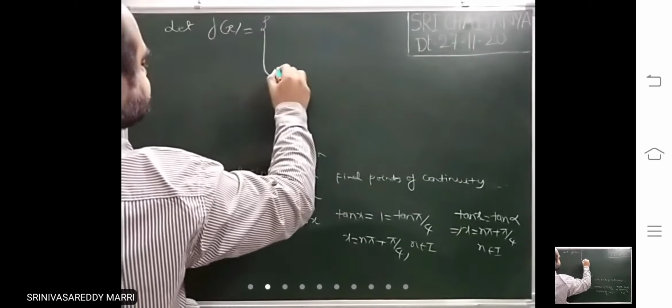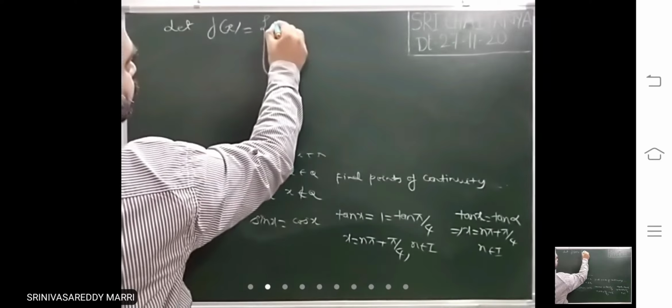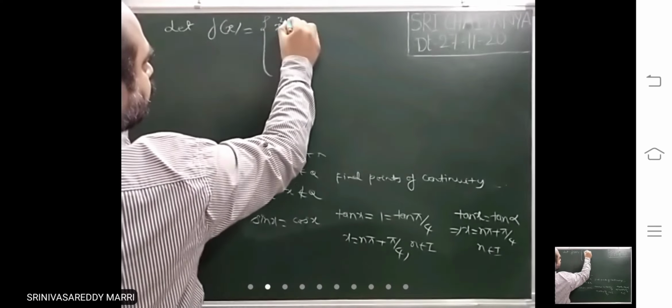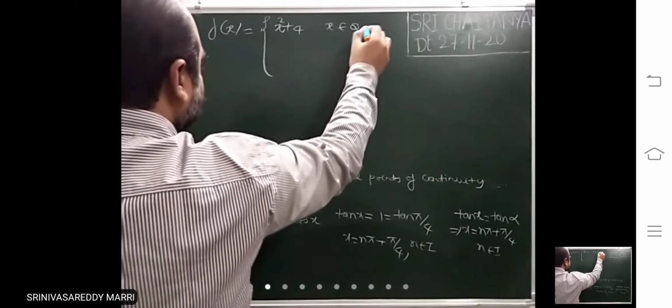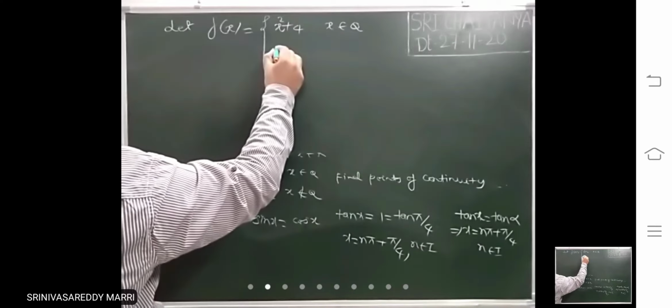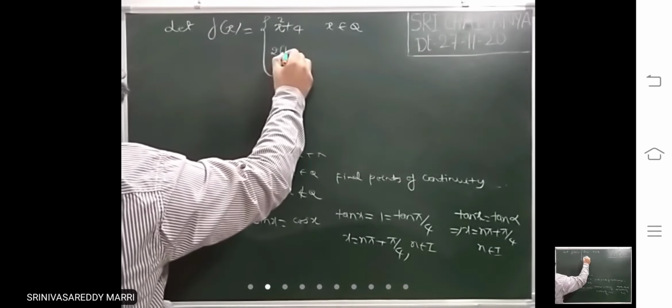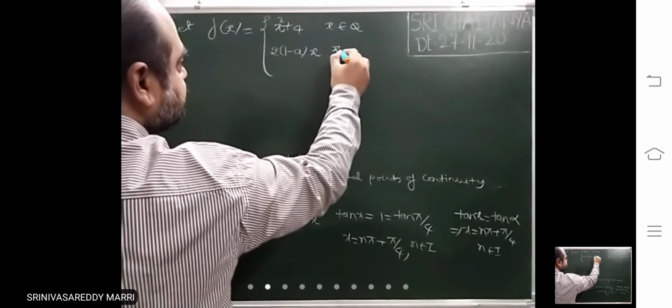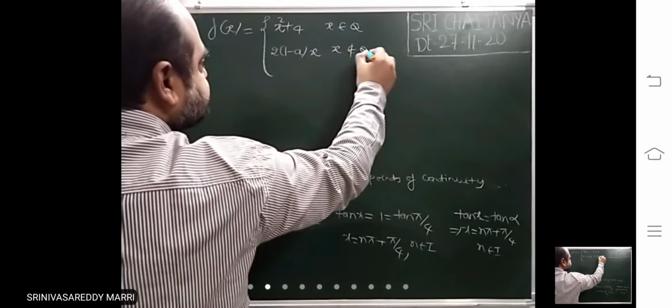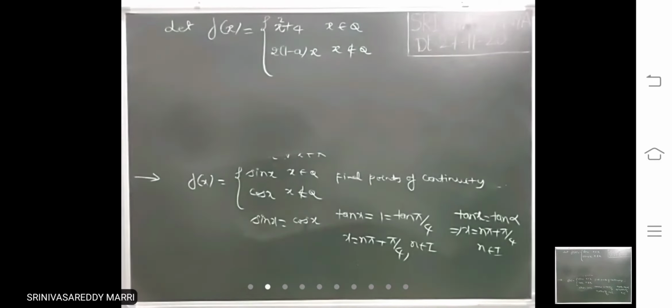Let f of x equal x square plus 4, x belongs to Q, and 2 into 1 minus a into x, x not belongs to Q. Suppose f of x is defined like this.